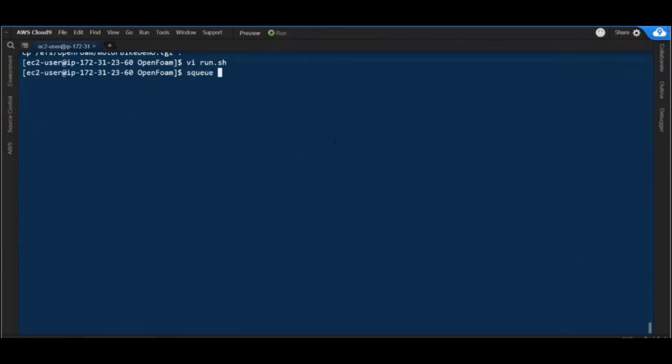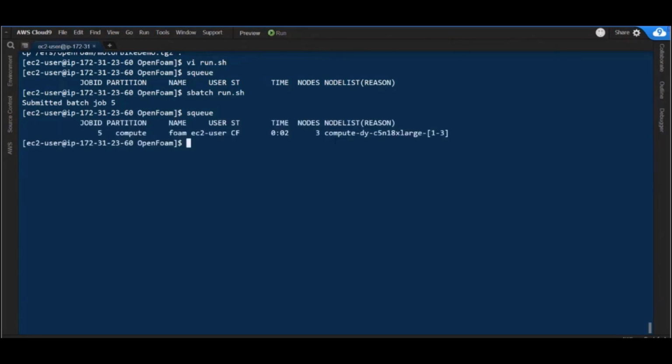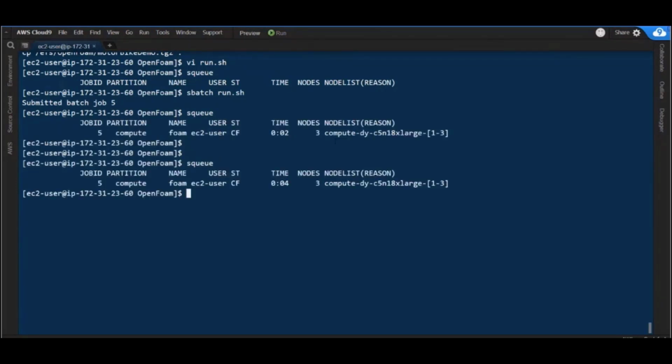So once you have prepared your script, we can control with squeue the status of the queue. As you can see, at the moment I have 0 nodes, so my queue is empty. And then using the sbatch command, you can submit your first job. So in this example, it's job number 5 because I already have done some tests in advance. So now with squeue, you can see that I have 3 nodes, and the status of these 3 compute nodes is CF. It means that basically Slurm is provisioning these 3 nodes for me.